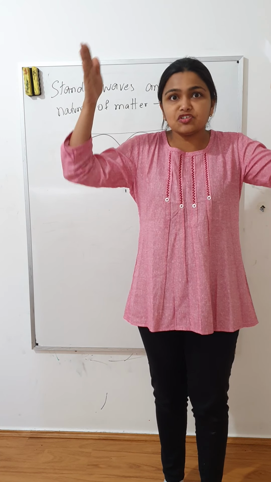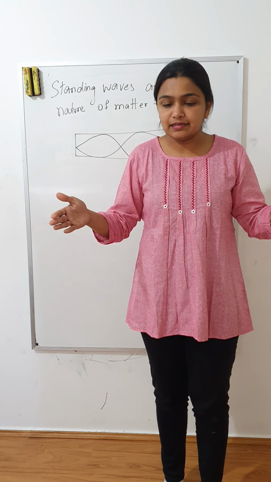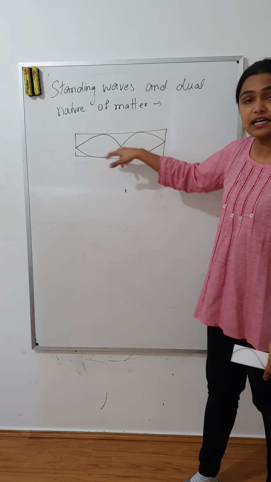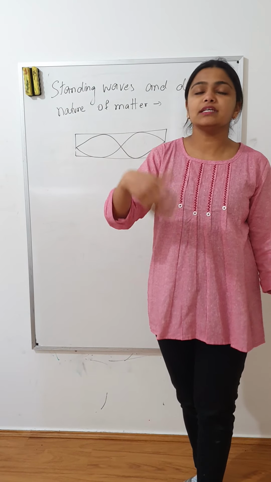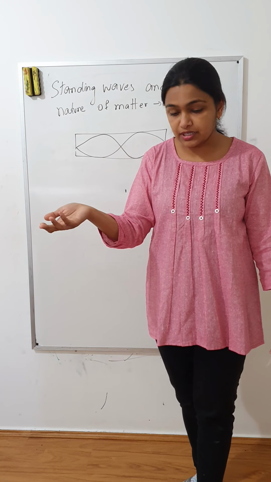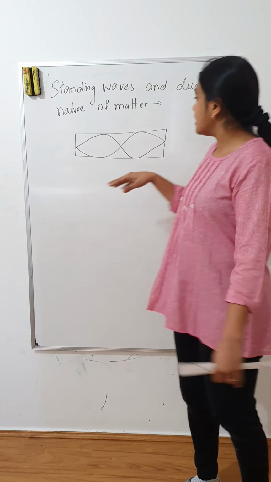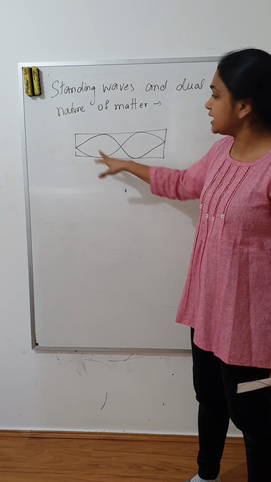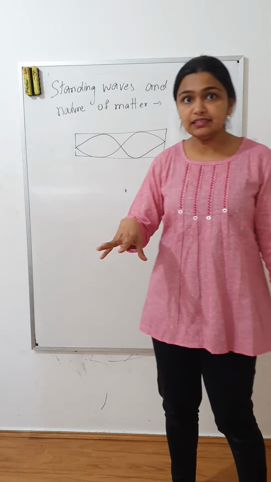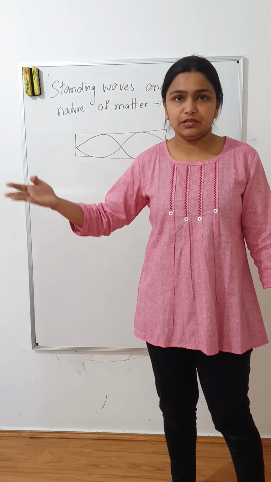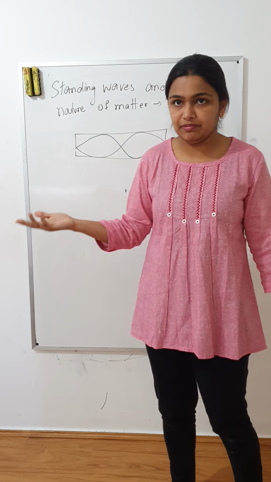Think of it as trapped in a box, and the corners make nodes, and there are antinodes in between. You get first harmonics, second harmonics, or third harmonics. This is all in year 11 physics waves, and they can only have wavelengths according to particular integer values. They cannot have any value of the wavelength.